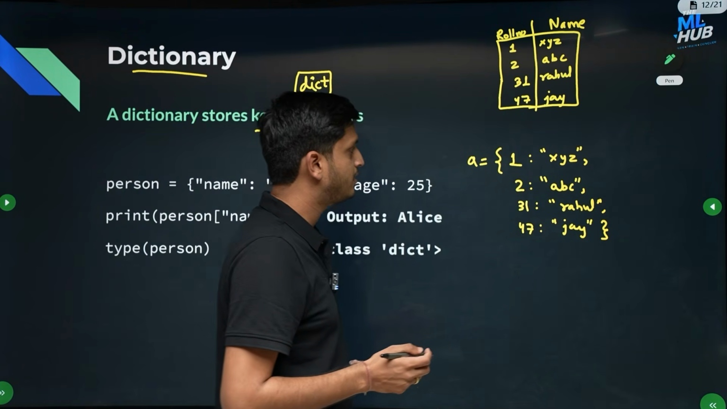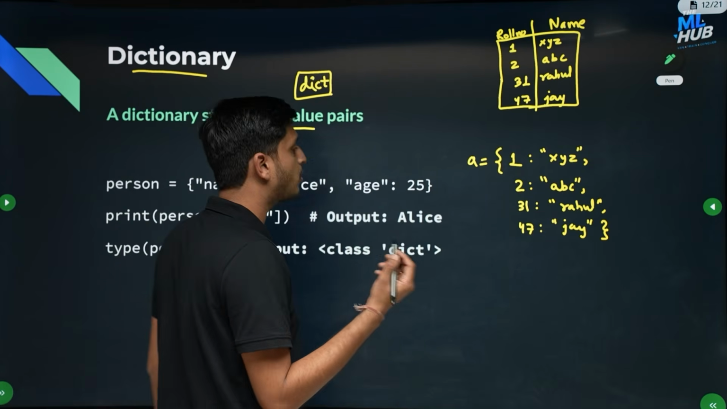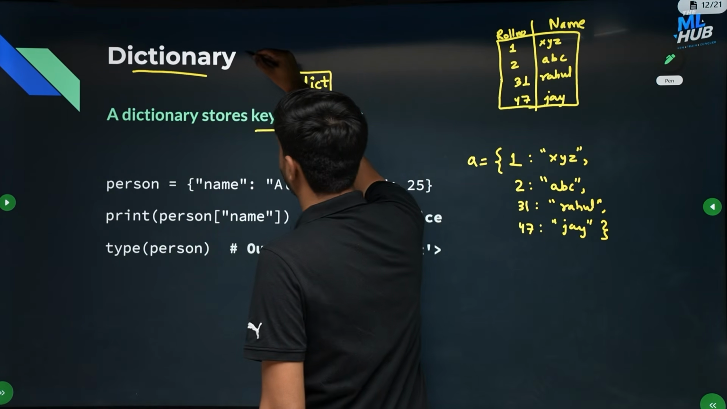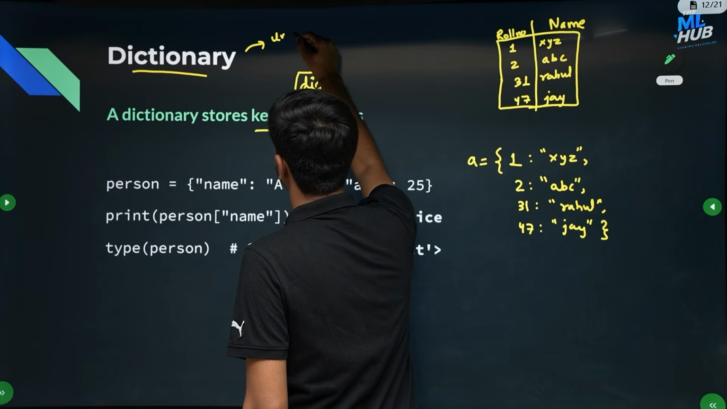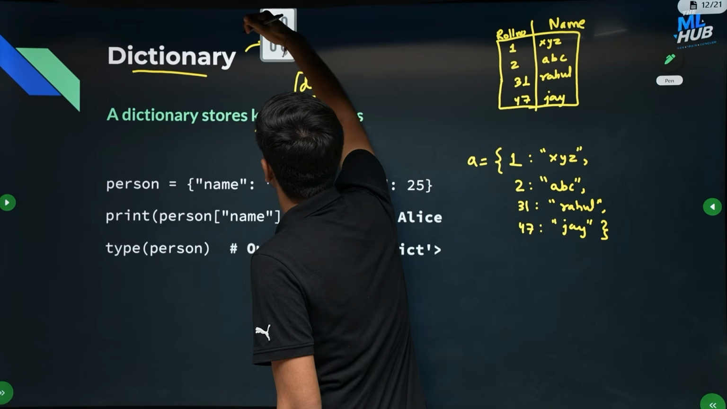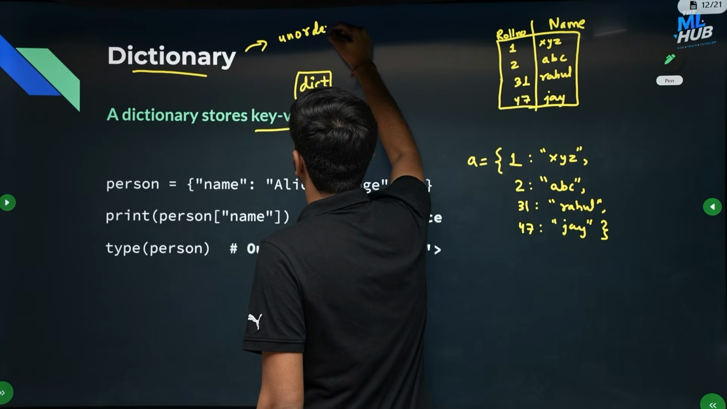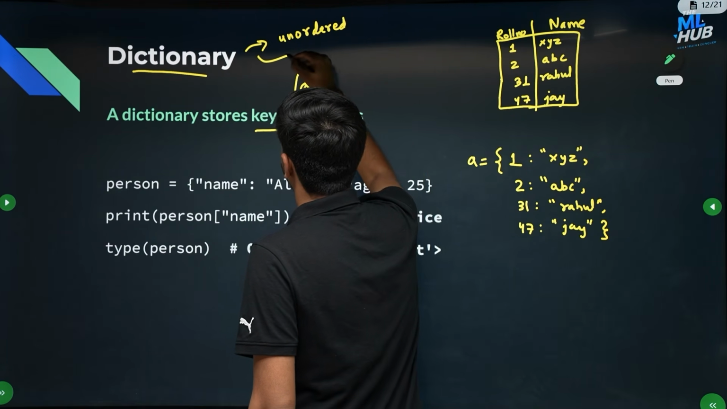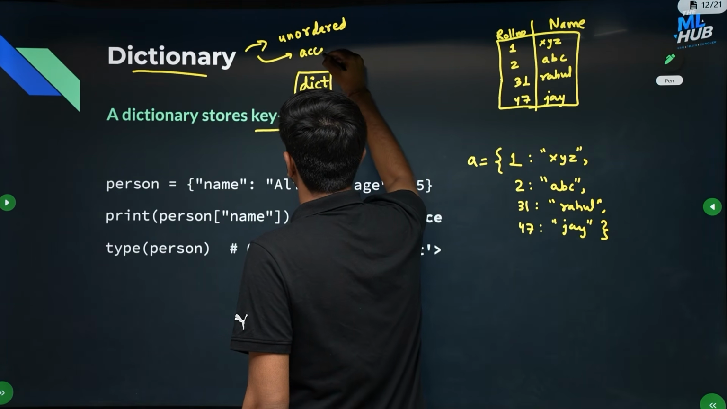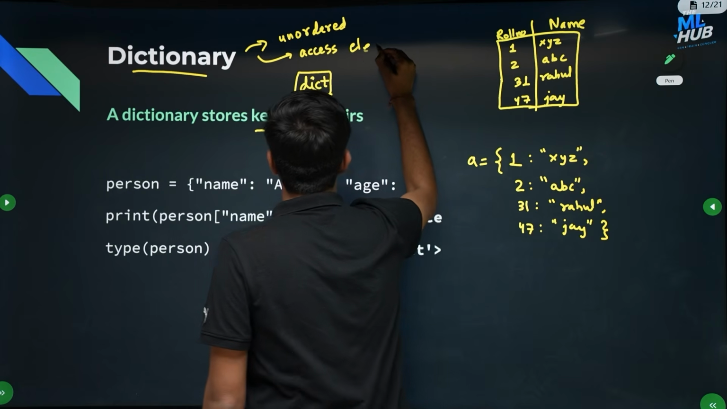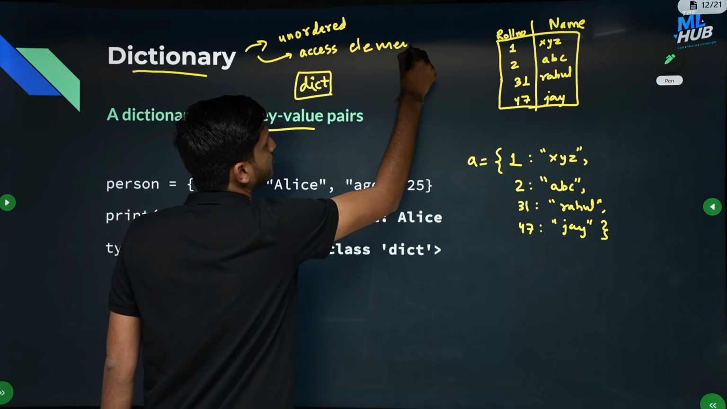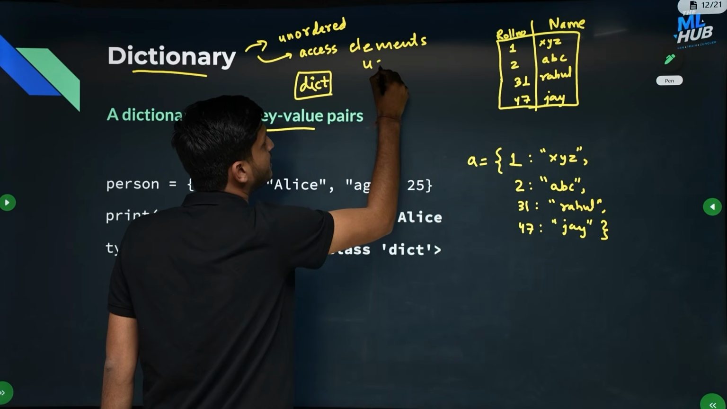Now, there are certain properties of a dictionary. One is that it is unordered. You cannot guarantee any order. The keys can go at any place, it doesn't matter. It is unordered. And you can access elements in a dictionary using their keys,